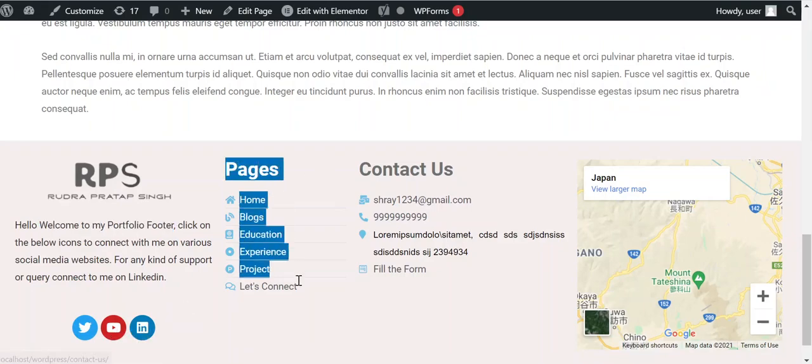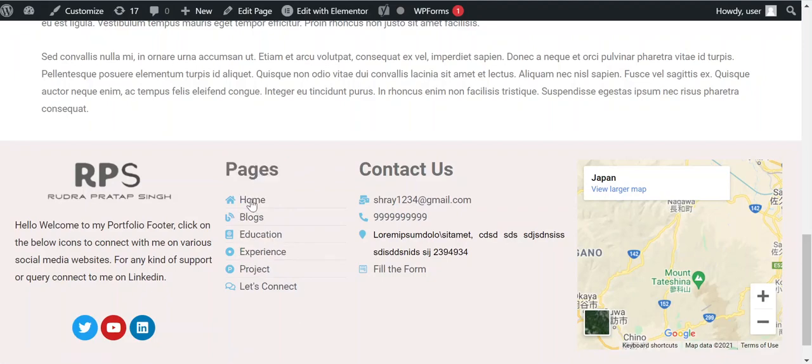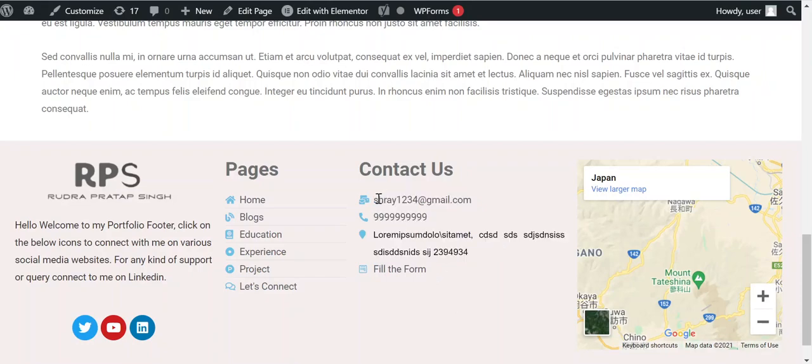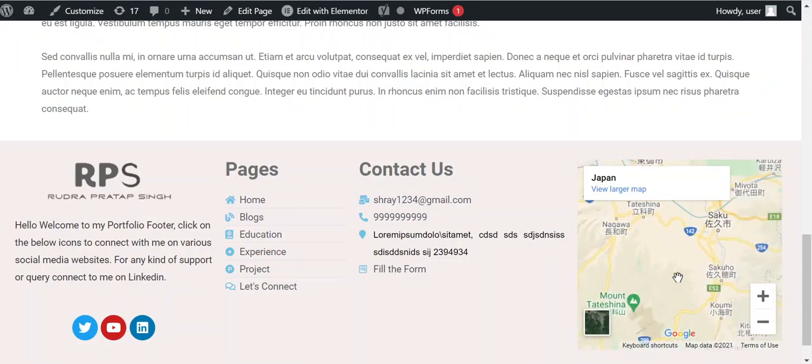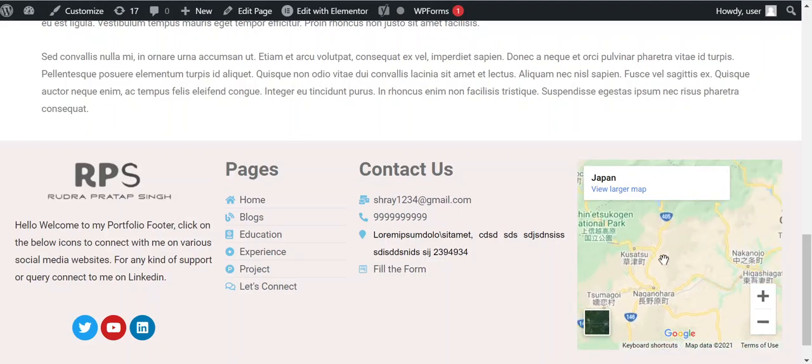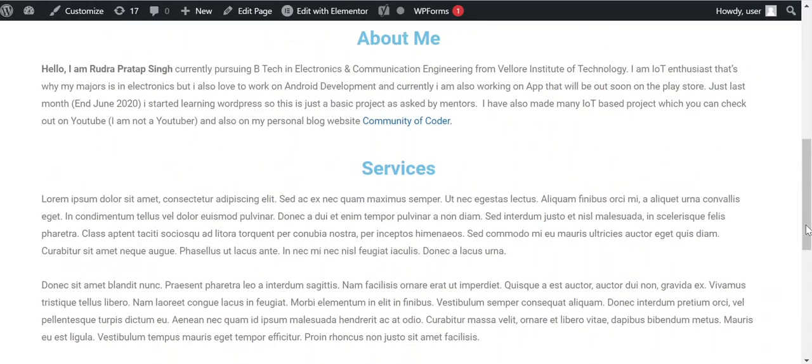These are all the pages on my website: the home page, blogs page, education page, experience, project, and let's connect, which is basically a contact us page. These are the details for contacting me, like my Gmail ID, phone number, address, or the form to fill in, just a contact us form. The email ID and phone numbers are not correct. This is just a map that I've used. If you reside somewhere, you can use your location so that anyone who wants to visit you can.